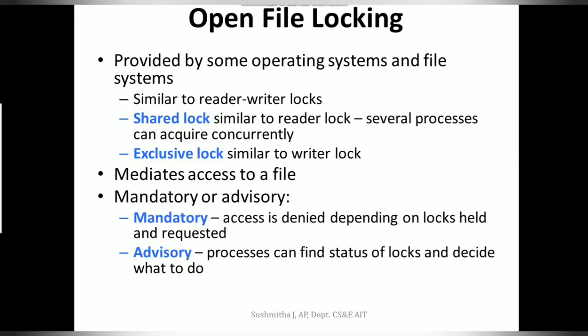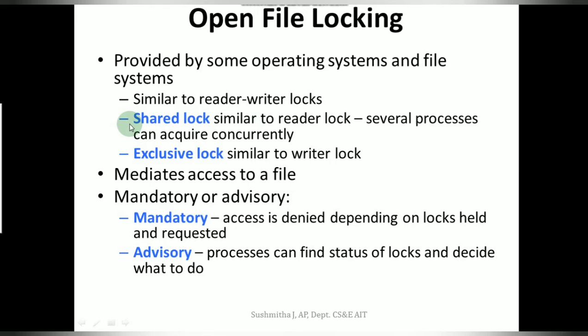So again here you have your shared lock and exclusive lock. A shared lock is nothing but your reader lock. If there are multiple processes willing to read, they might apply a shared lock.